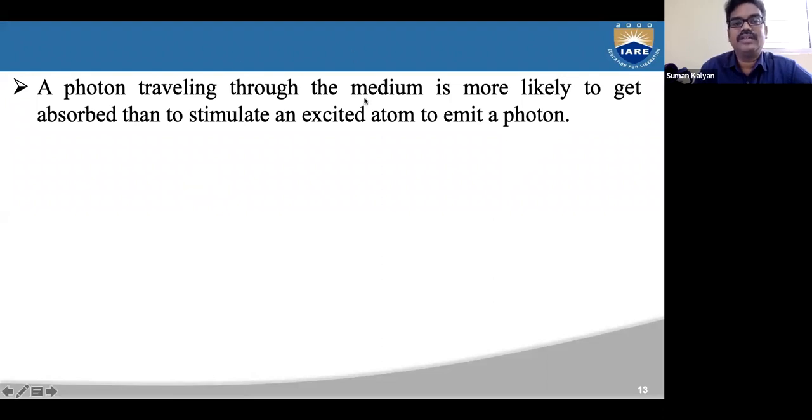So a photon traveling through the medium is more likely to get absorbed than to stimulate an excited atom to emit a photon, right? Because N1 is much greater than N2, more atoms will absorb the photons than the atoms in the higher energy state interacting with the photons.